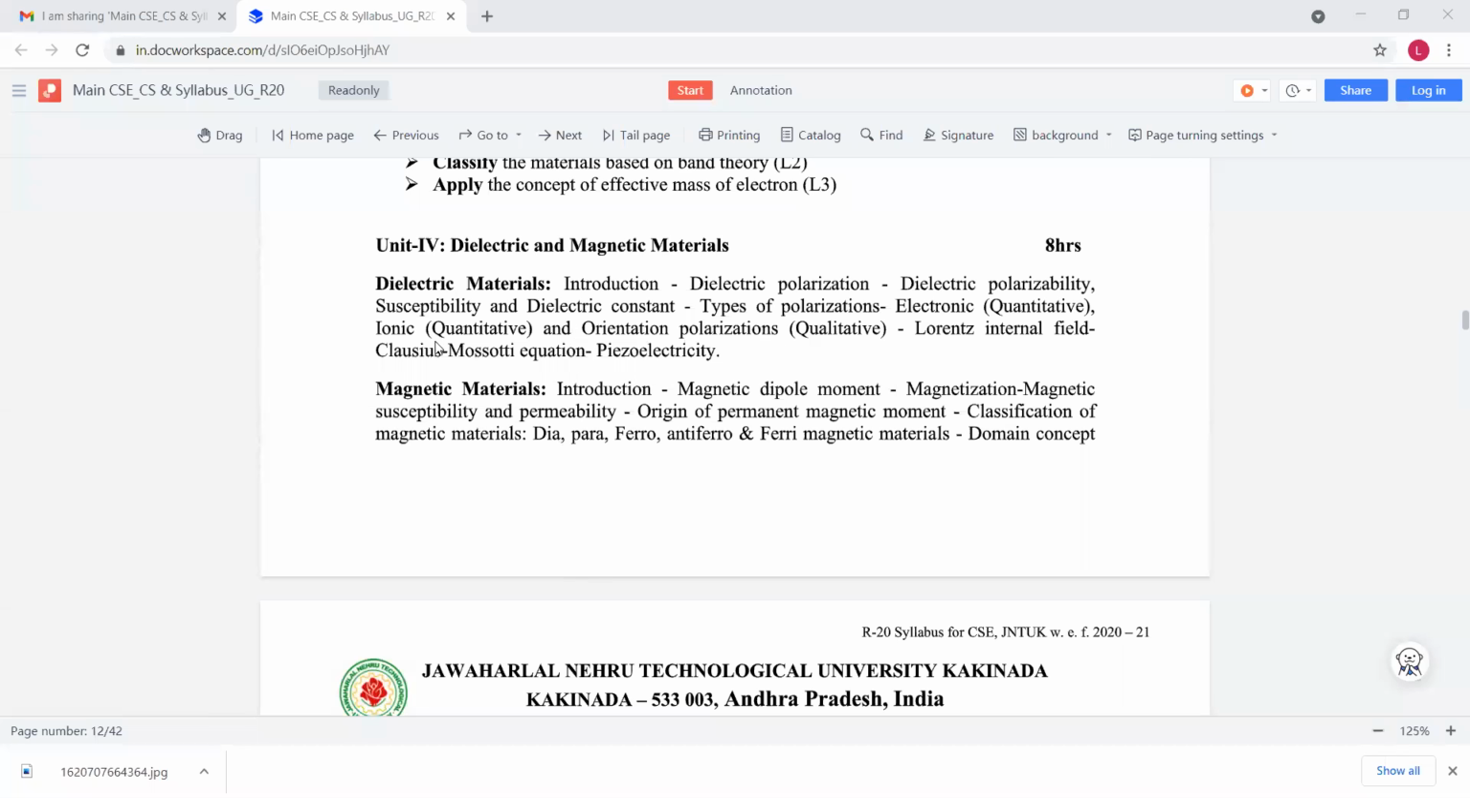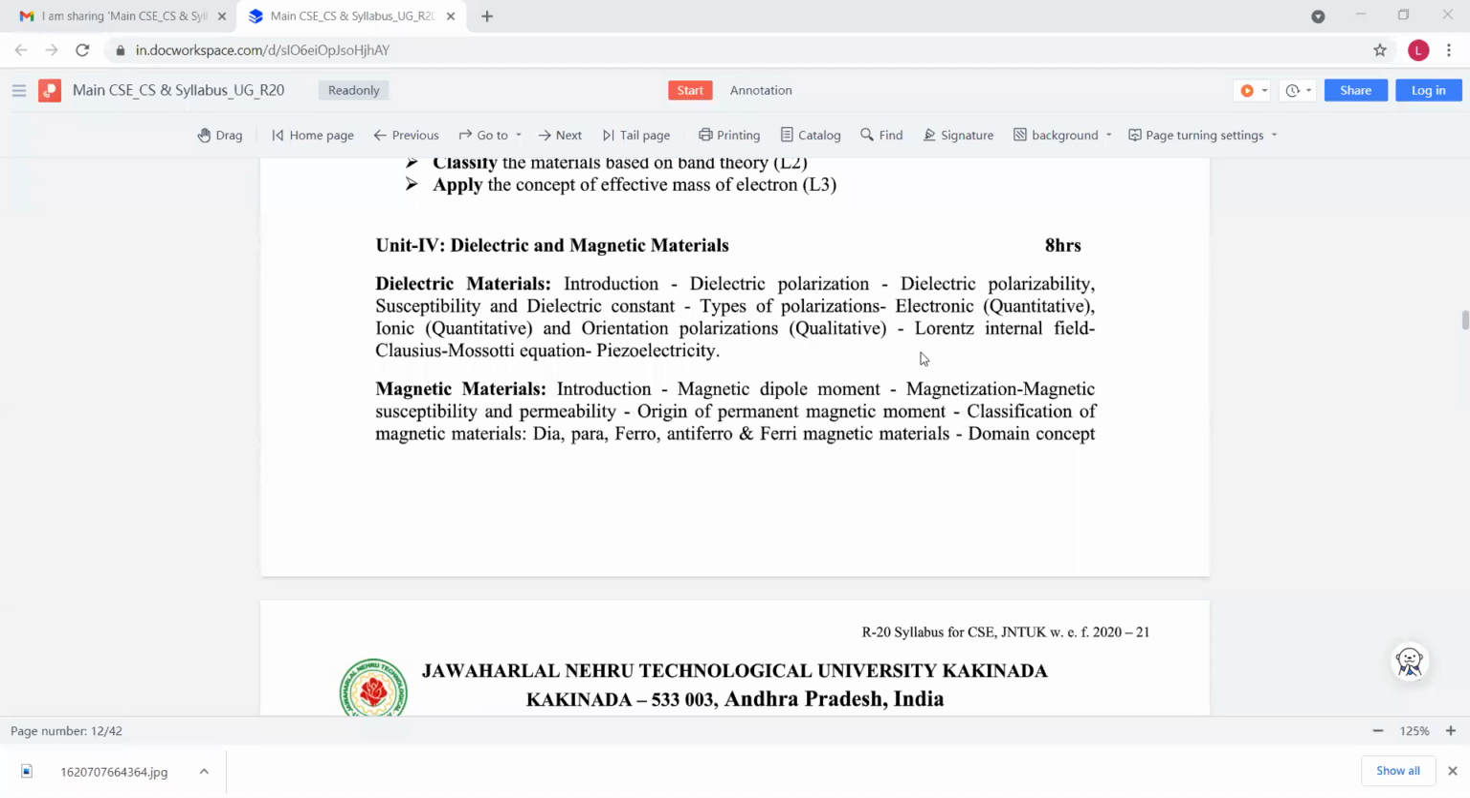So here we discuss the dielectric polarization. In the first unit, we discuss the polarization that is based on optics. Here, this polarization is based on a material. So there is a lot of difference between the polarization topic in wave optics and the polarization in dielectrics. So here the polarizations are three types: electronic, ionic, and orientation polarization.